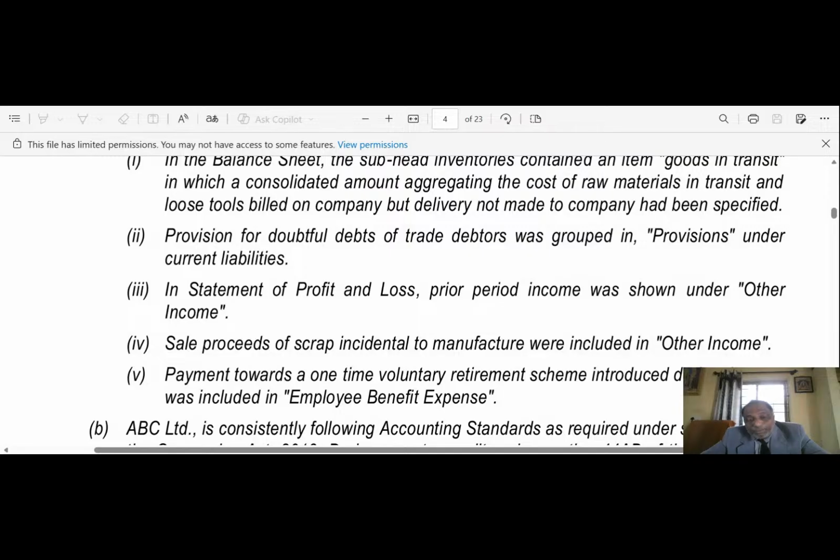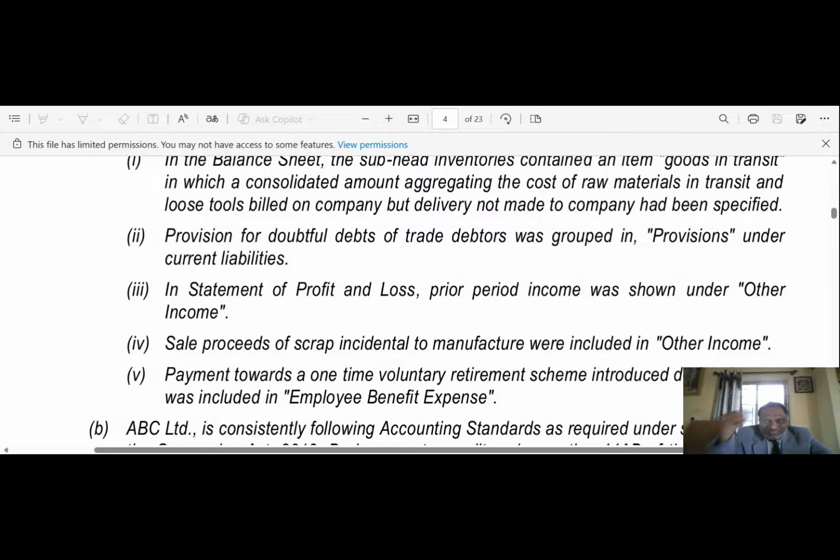Understand, my friend, the payment towards the one-time voluntary retirement scheme introduced during the year being included in the employee benefit expenses is not correct. Why is it not correct? IndAS 19 on employee benefits says that if the termination benefits are expected to be settled wholly before 12 months after the end of the annual reporting period in which the termination benefit is recognized, the entity shall apply the requirement for short-term employee benefit.